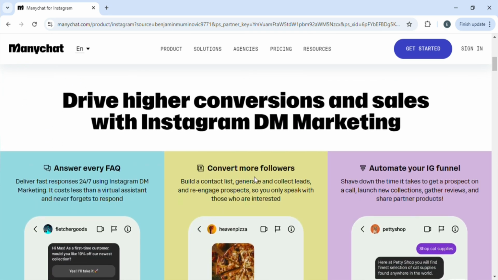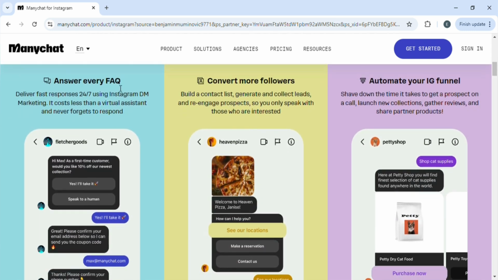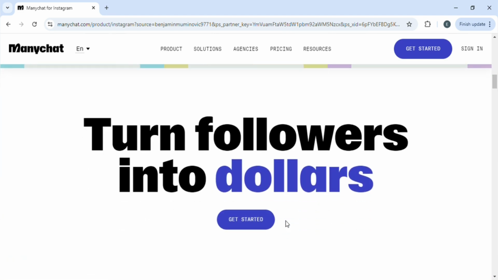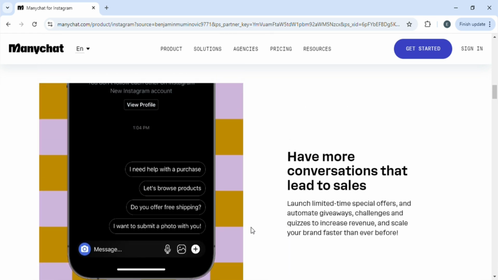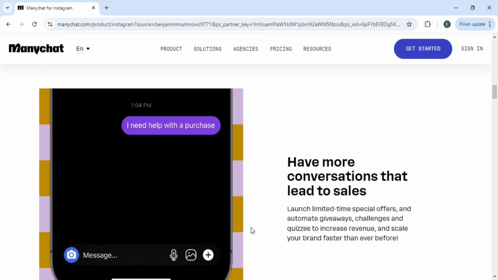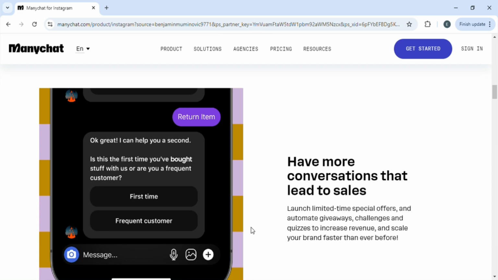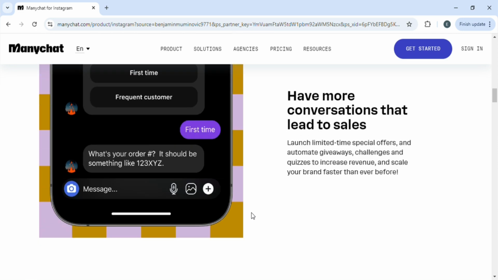You can drive higher conversion and sales with Instagram DM marketing using this chatbot. You can answer every frequently asked question, convert more followers, or automate your IG followers. You can turn your followers into dollars using this chatbot and have more conversations that lead to sales. A customer can message and the chatbot would automatically respond to them, such as the example that is being given in front of you, and whatever the customer wants, the chatbot will respond to and save that.